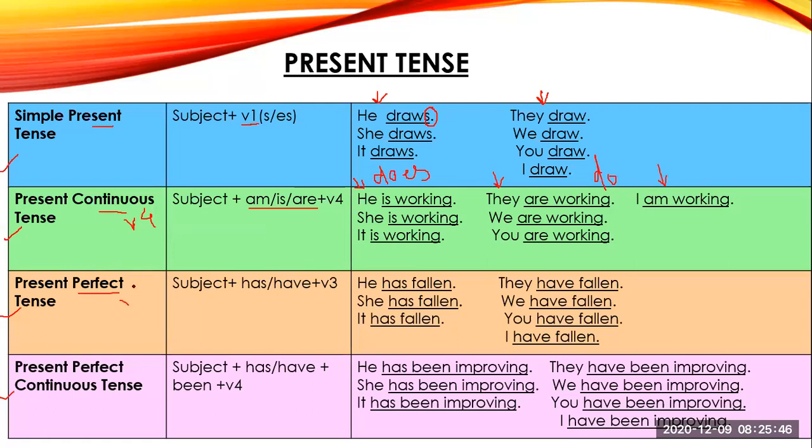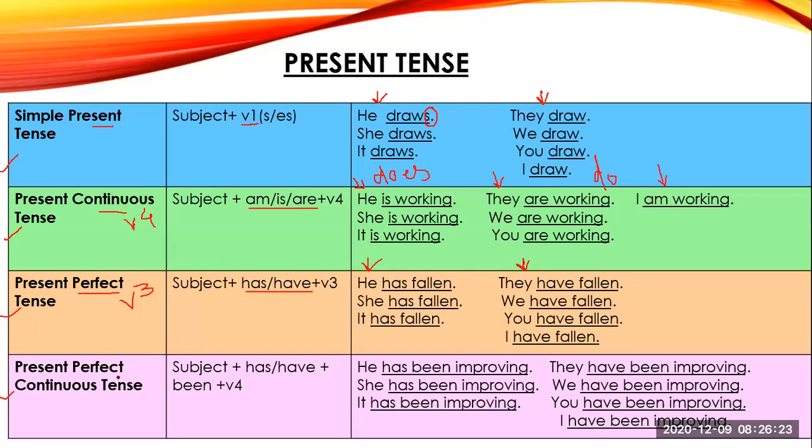Perfect. Perfect means your V3. Whether it is present perfect, future perfect, or past perfect, you will have V3. Here in present, we have to use the auxiliary has or have. With singular subjects, has, and with plural subjects, have. So with singular, he has fallen, she has fallen, it has fallen. And with plural, they have fallen, we have fallen, you have fallen, and I have fallen.